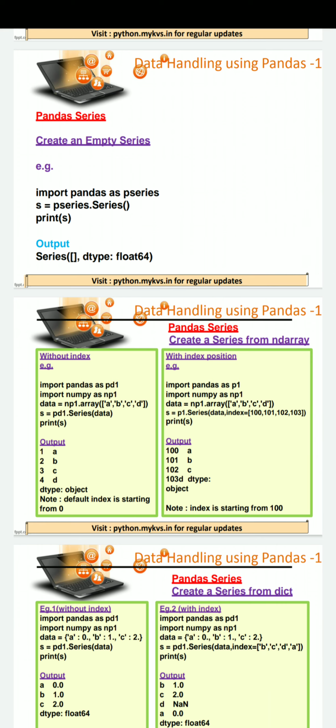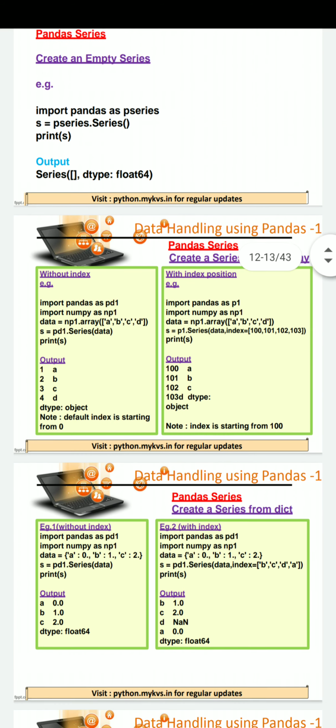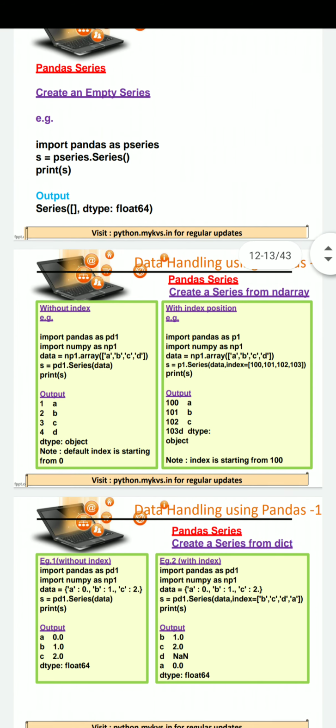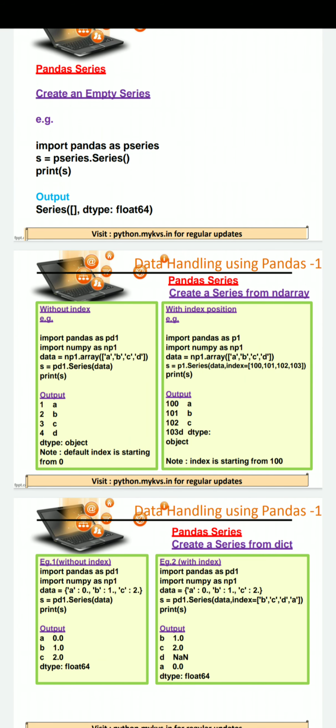We can create a series from a NumPy array with index position specification, or without index position specification. There are two programs given here. First part is without index position.